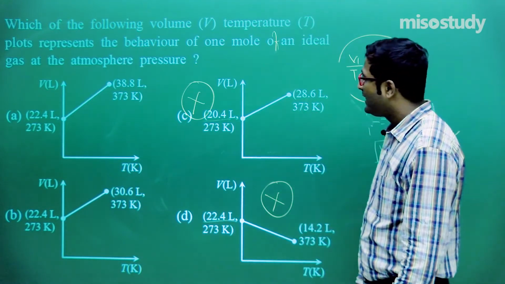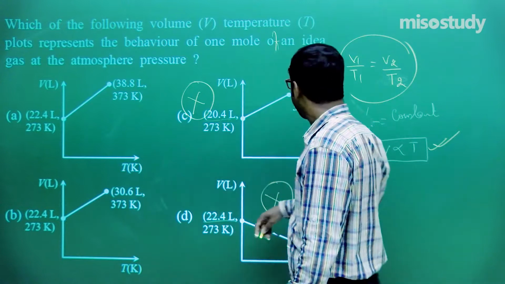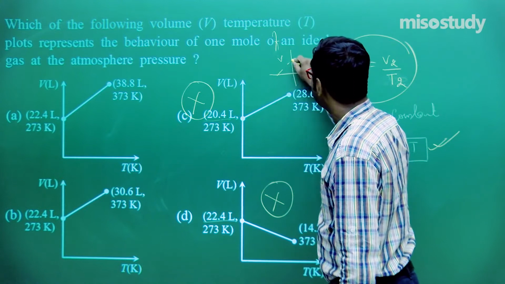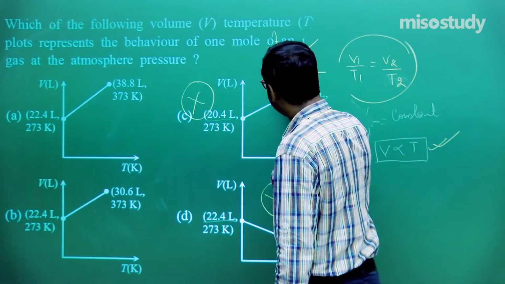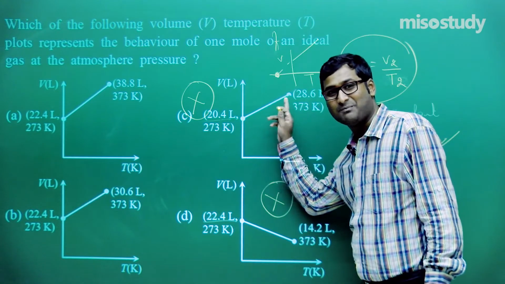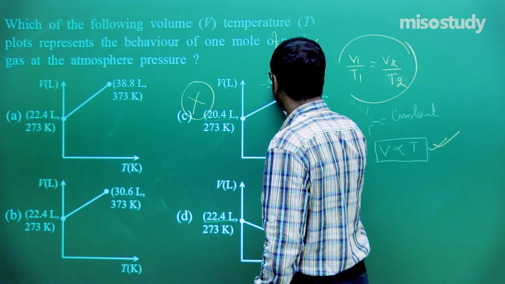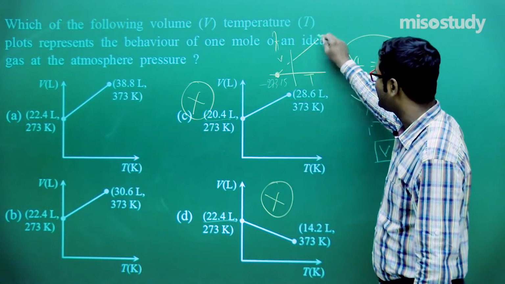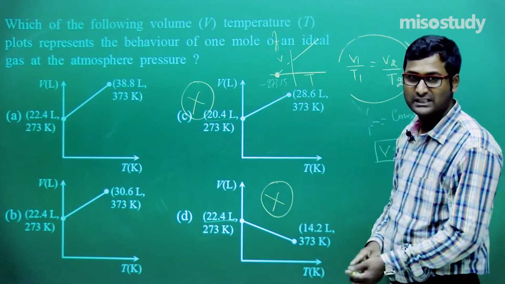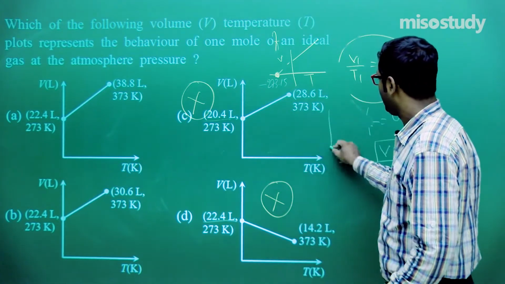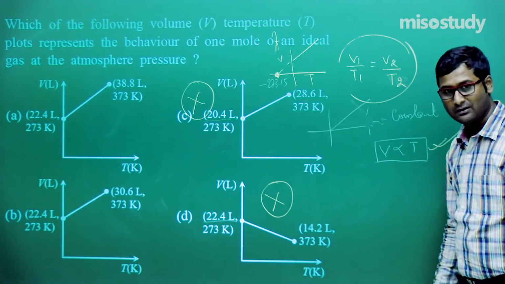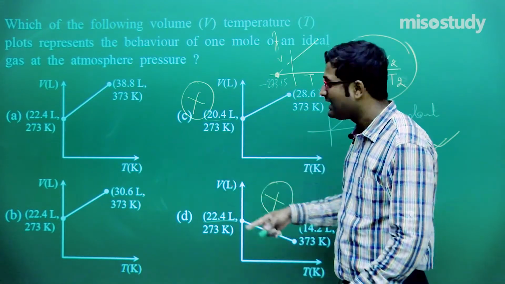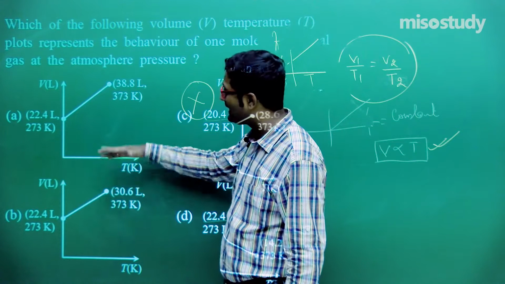Clear? Now if I talk about A and B, we know, do you remember this, when we draw the graph of V and T, this is the slope and this is, tell me, absolute zero temperature. Do you remember this? Minus 273.15. Clear to you? This is the directly proportional, positive slope. This is the graph. Now we can also draw the graph like this. Okay, now look at this one, and this one is correct. Why is this one not correct? I have discussed this. Now how do we eliminate the last option?